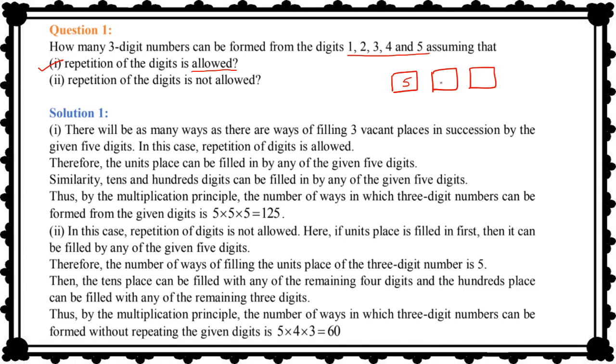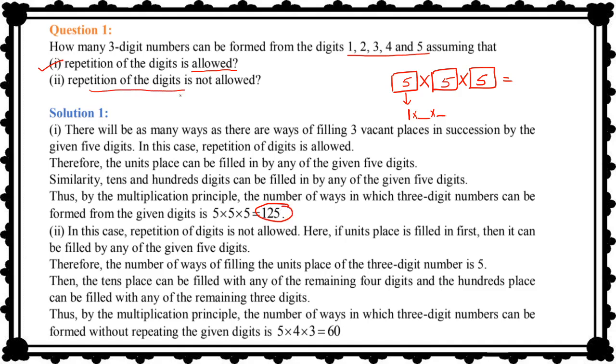Right? So for the second place, now how many choices do we have? Again we have 5 choices. Right? And what is applicable? Fundamental principle of addition or multiplication. Definitely, selection of any one number. If we do the selection of the first term, let's say we select here 1, then the task is not complete. This is not a 3-digit number, right? So it means the selection of all 3 terms are dependent on each other, right? So the fundamental principle of multiplication is applicable and the final answer is 125 ways.